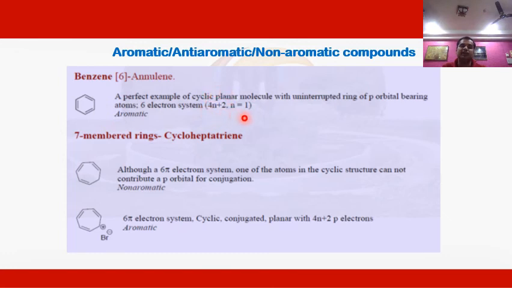As we can see, when we put the value in this 4n plus 2 rule, we get n equal to 1, which is an integer value. According to the Huckel rule, when we get an integer value of n, the compound follows the 4n plus 2 rule.